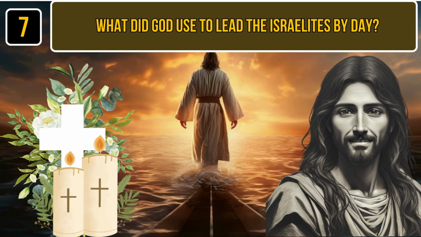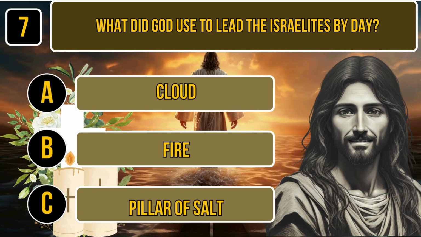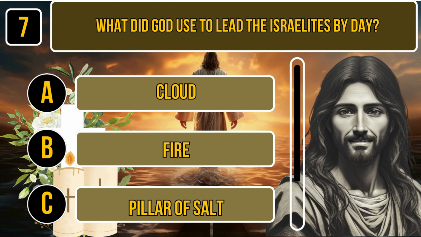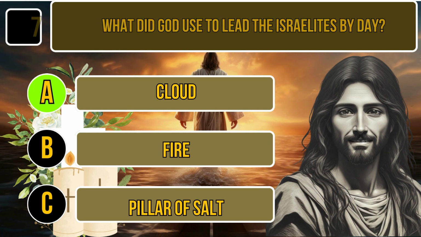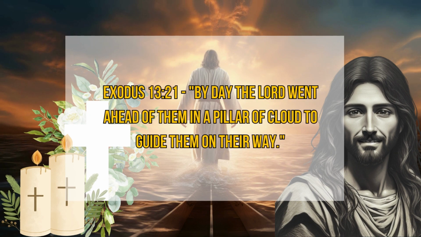Question number 7. What did God use to lead the Israelites by day? A. Cloud. B. Fire. C. Pillar of salt. Time for thinking. The correct answer is cloud. Exodus 13:21. By day, the Lord went ahead of them in a pillar of cloud to guide them on their way.